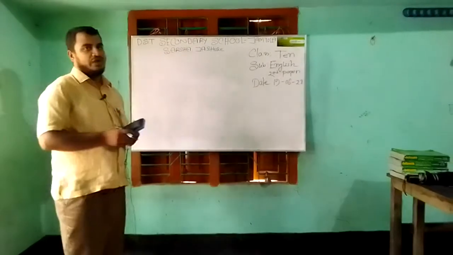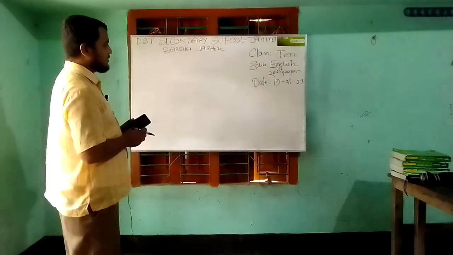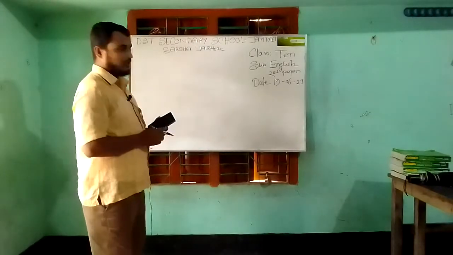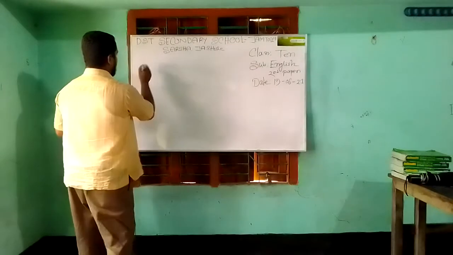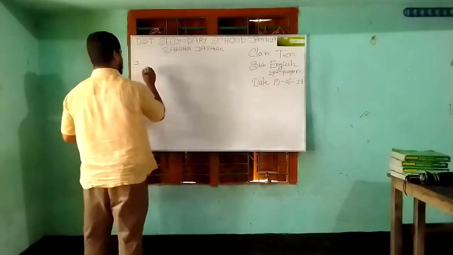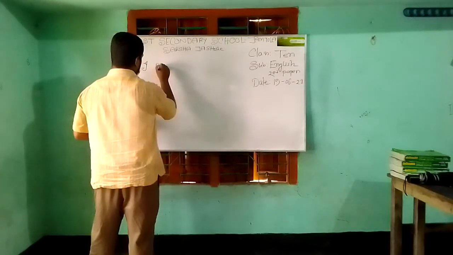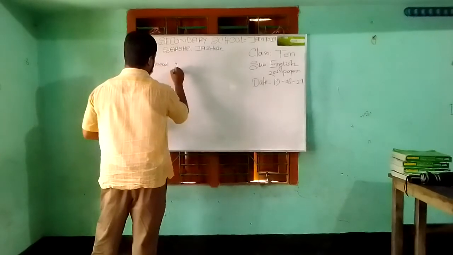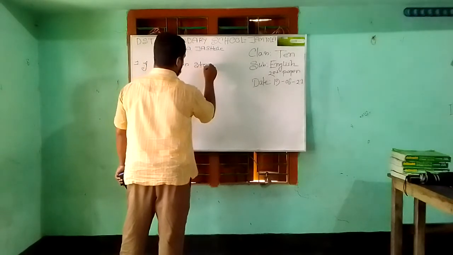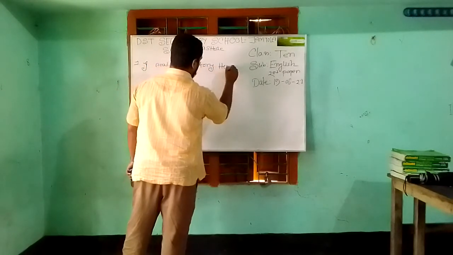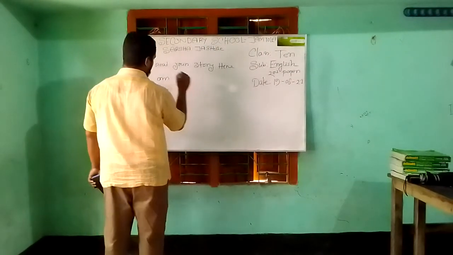Dear students, I am going to take your class, the class of 10, subject English, second paper. Now I am going to write 3 sentences. The first sentence: I read your story. Here I am a reader.